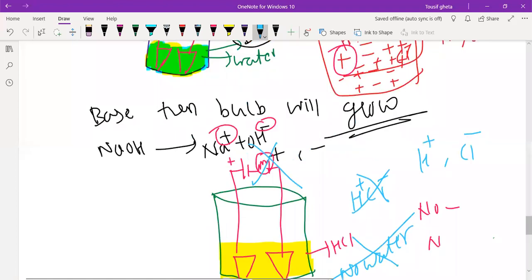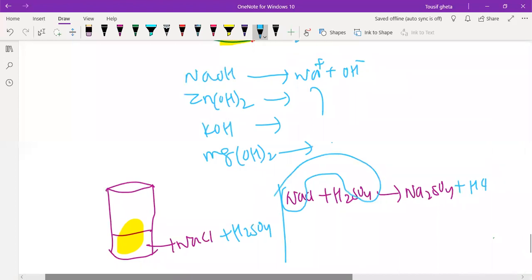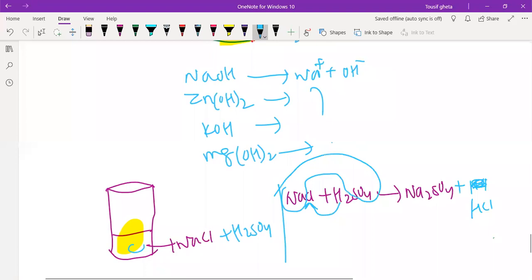HCl we got. Balancing we are not doing, so this is the reaction. I have taken NaCl in this and sulfuric acid in this. The reaction took place and we got hydrochloric acid. It was gaseous hydrochloric acid.